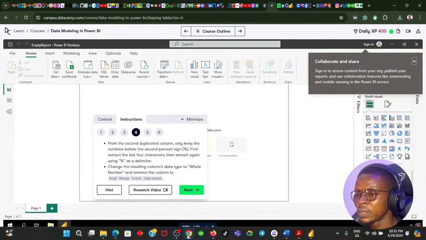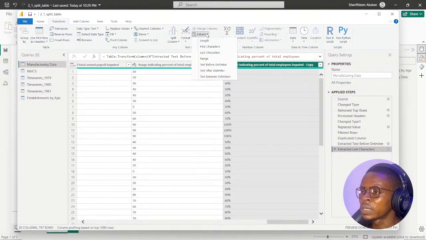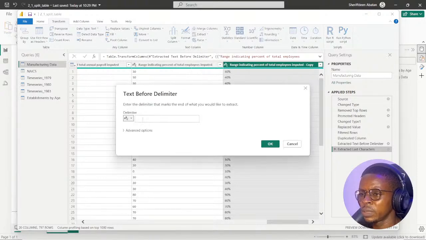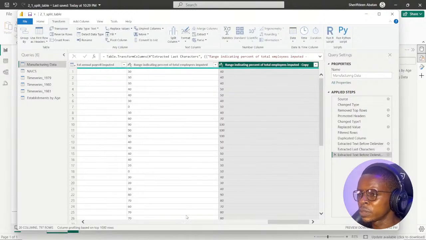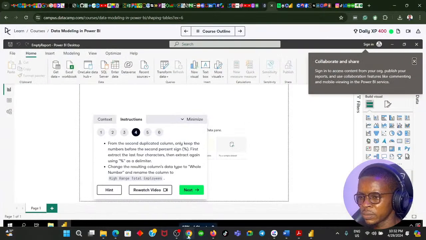Then it now says first extract the last 4 characters, then extract using the percentage delimiter. Okay, so we're going to do one more thing. We're going to say extract text before delimiter, which is the percentage. Let's see. So we're going to keep the 40, so you can see, but hopefully the spaces are not there again.